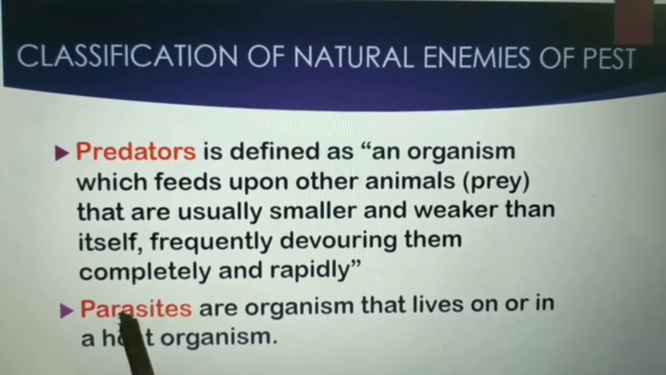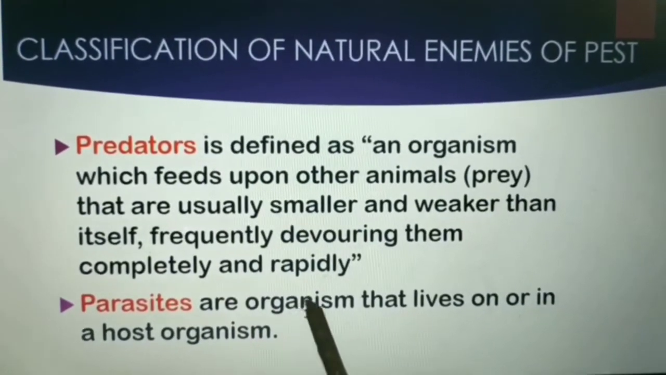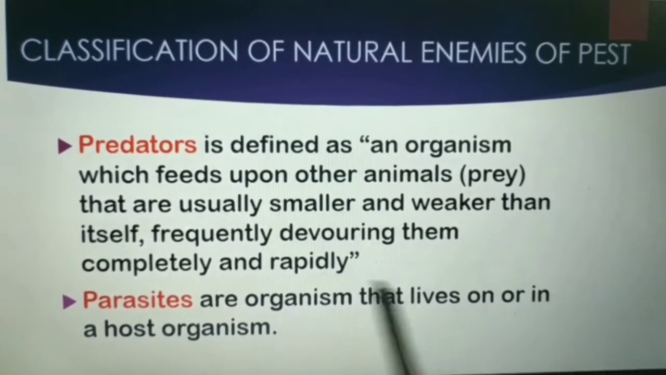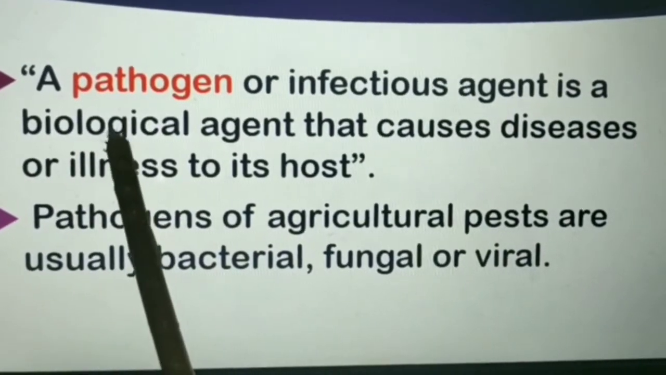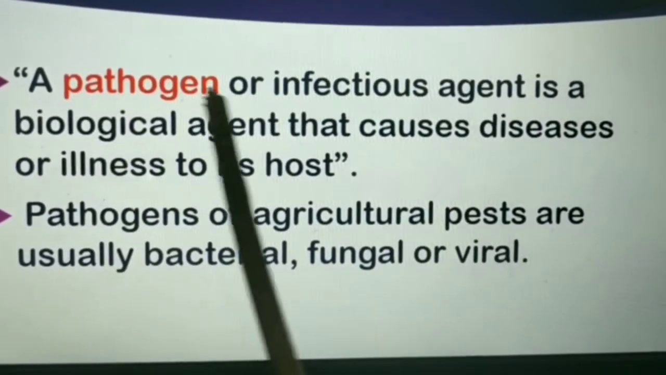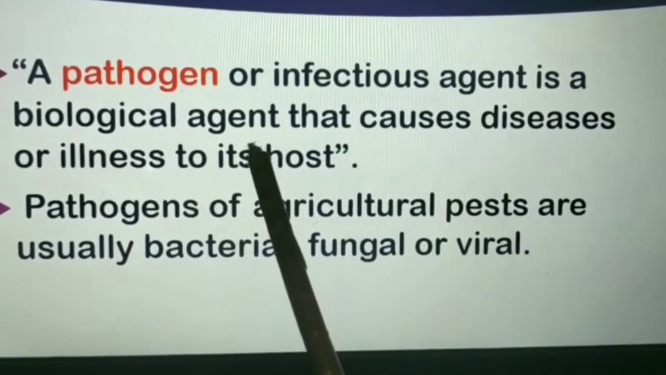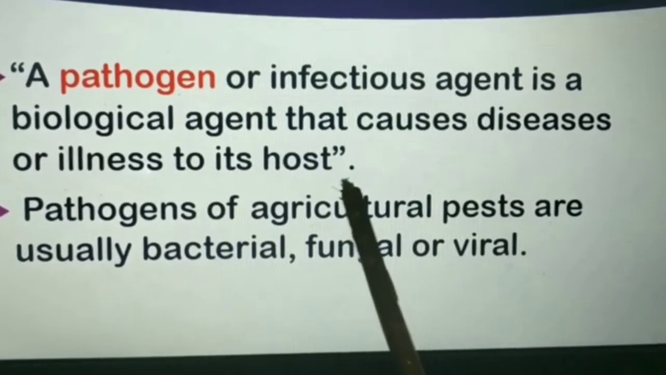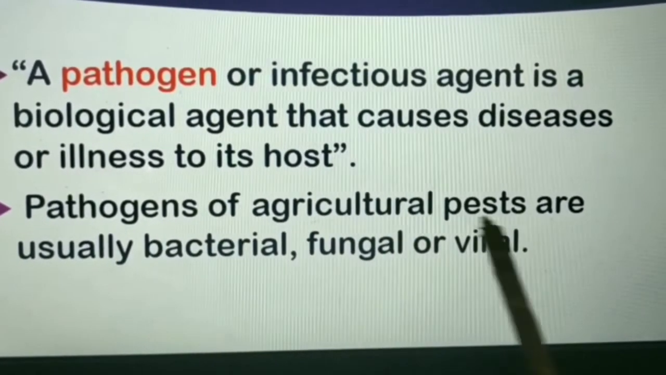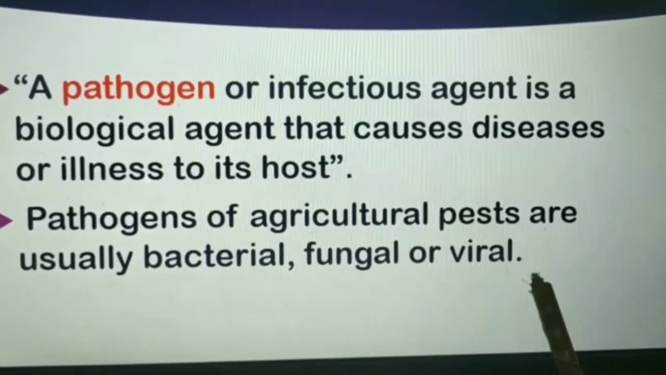And the second classification is parasites. Parasites are organisms that live on or in a host organism. And the third one is pathogen. A pathogen or infectious agent is a biological agent that causes disease or illness to its host. Pathogens of agricultural pests are usually bacteria, fungi, or viruses. Okay. Next we can see one article.